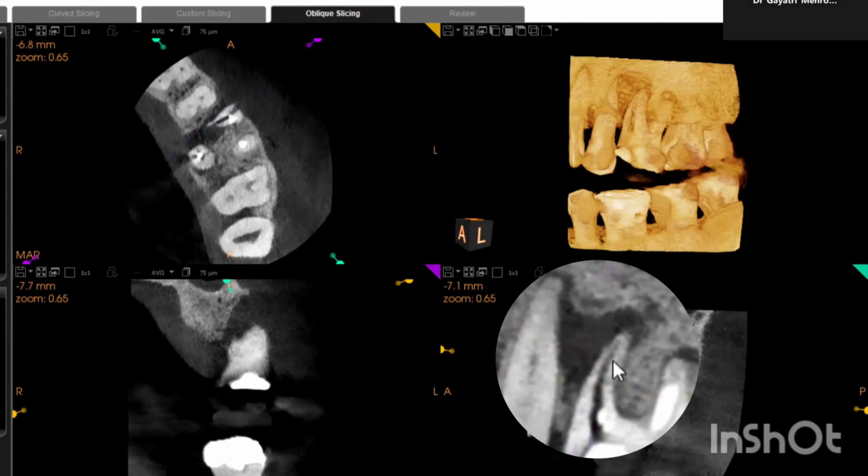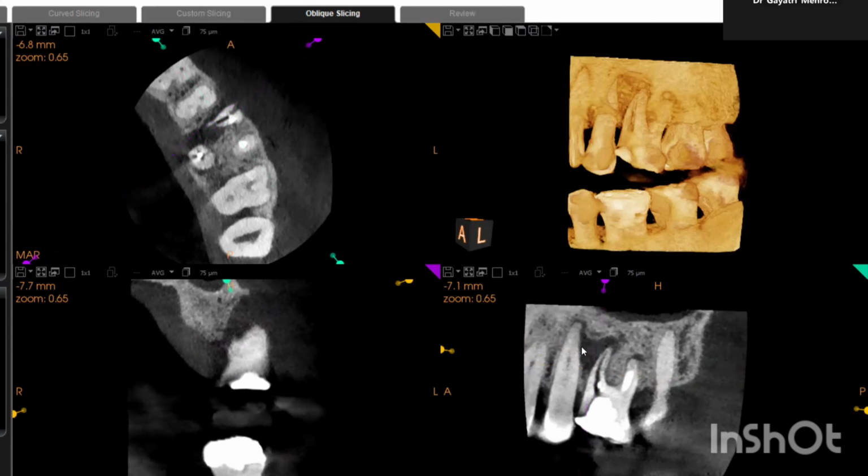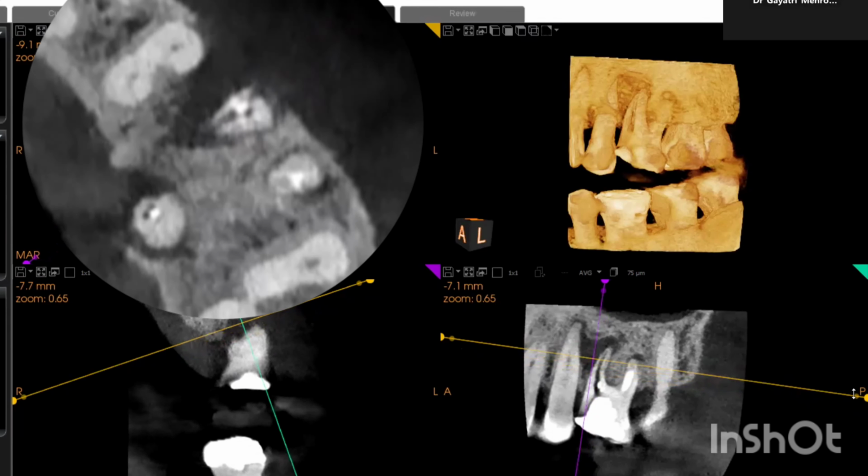See, whatever the infection is here with the mesiobuccal root, which I already told you is a failing root canal treatment. So this infection is spreading here mesially, okay? And here it is draining. Now, how is it draining?